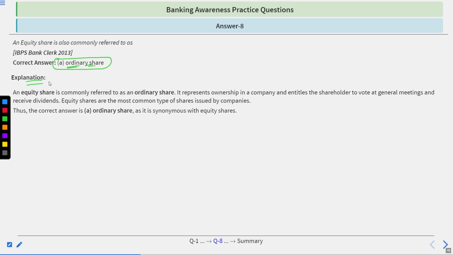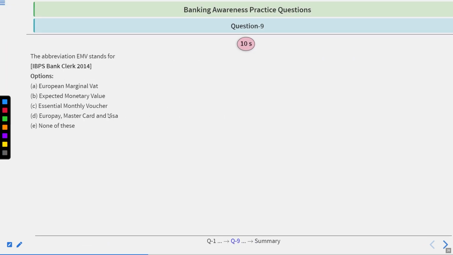Go by the explanation. An equity share, commonly referred to as an ordinary share, represents ownership in a company and entitles the shareholder to vote at general meetings and receive dividends. Equity shares are the most common type of shares used by companies. Thus the correct answer is ordinary share, as it is synonymous with equity shares.